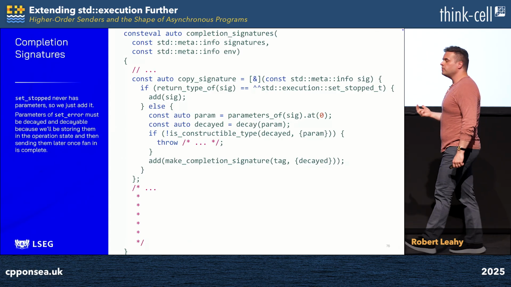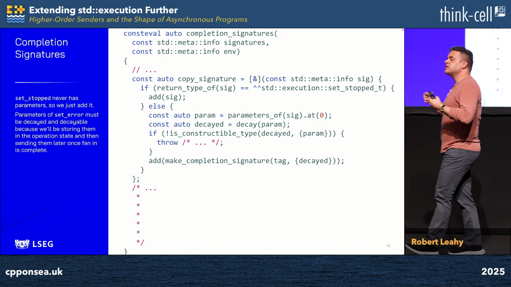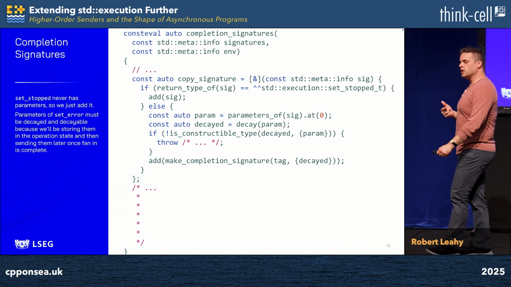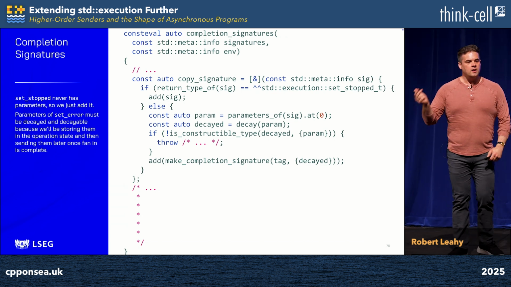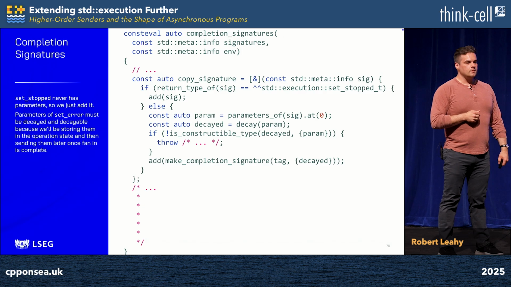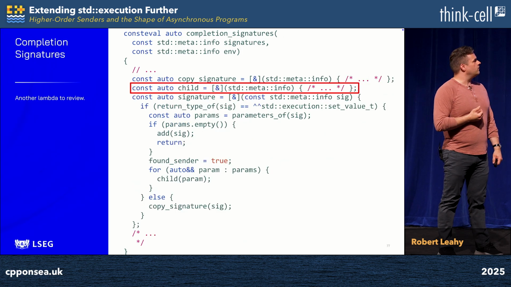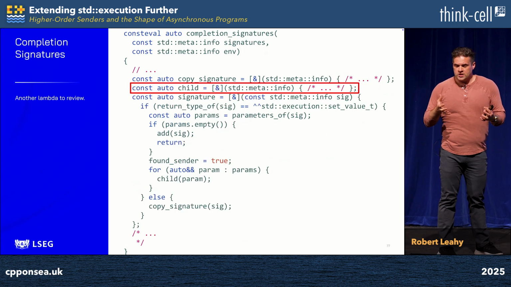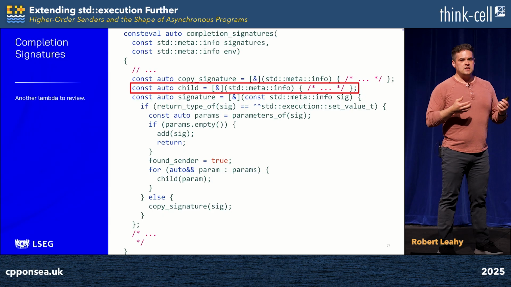Otherwise, we make a new completion signature, which is set_error_t with the decayed type, since that's the type we're going to get when we retrieve the stored error from storage. But this leaves out perhaps the most interesting part of the implementation. What do we do for each and every child? How do we descend into them?